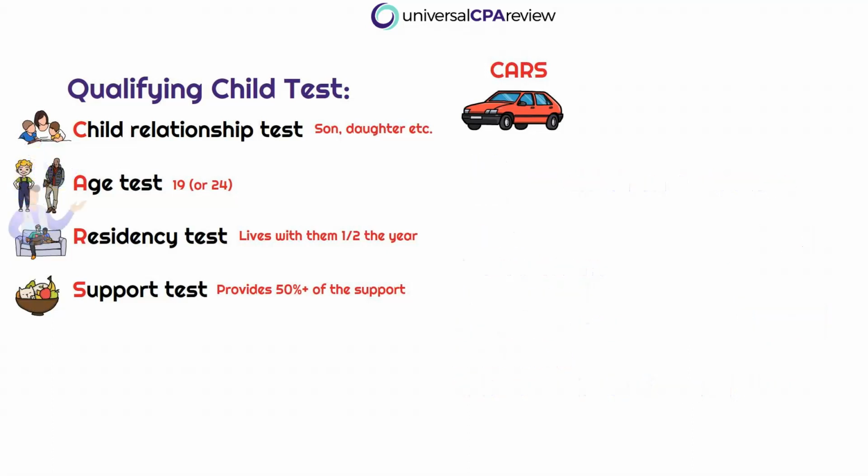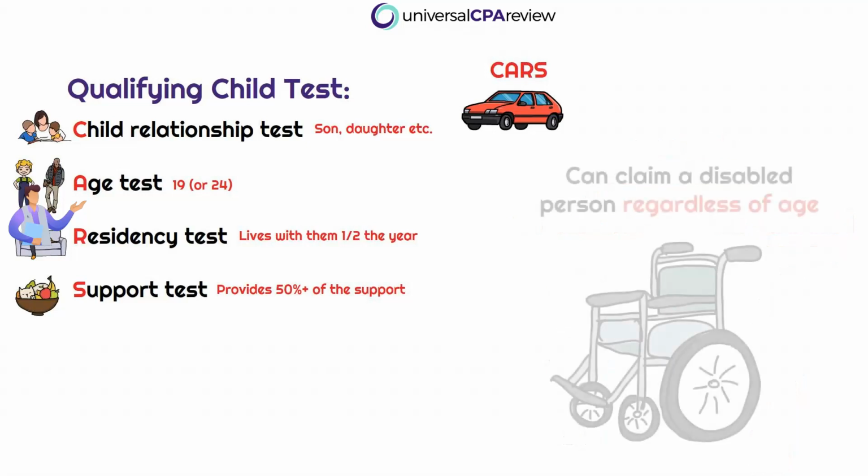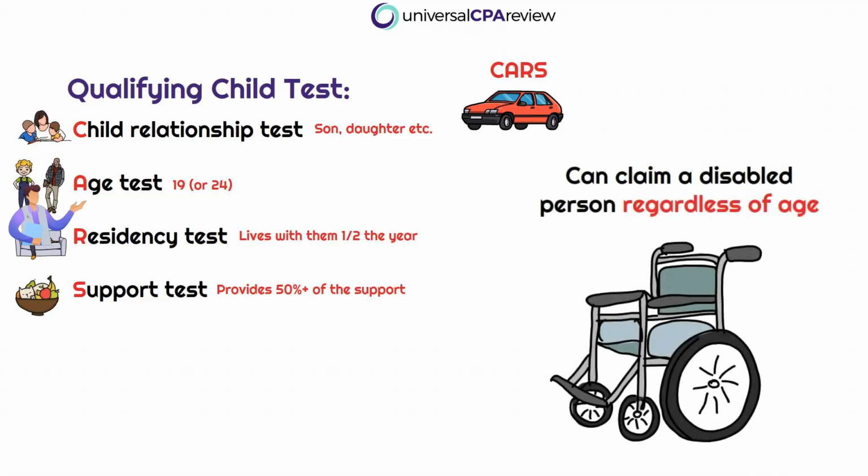The next big one is the age test. This requires that the qualifying child is under the age of 19, and this is important to keep in mind. They can also be under the age of 24, right? That age limit is extended if the individual is a full-time student. Meaning that if Tracy is supporting her child while they're in college and her child is a full-time student, then she could still claim them as a dependent. Something else to remember about the age test is that if the child is permanently or totally disabled, then they can be claimed as a dependent regardless of age.